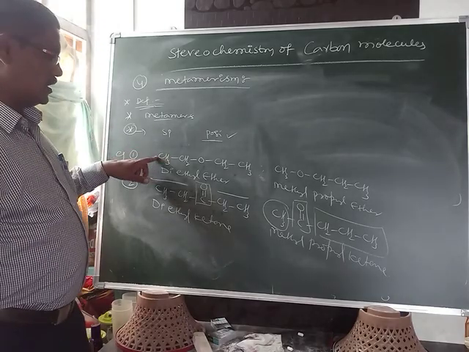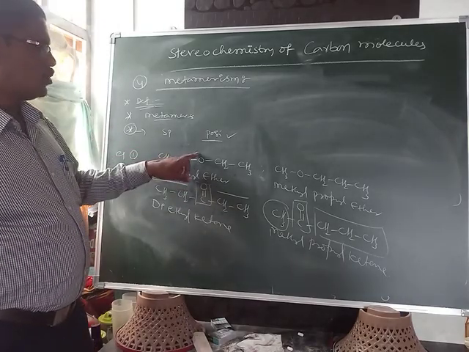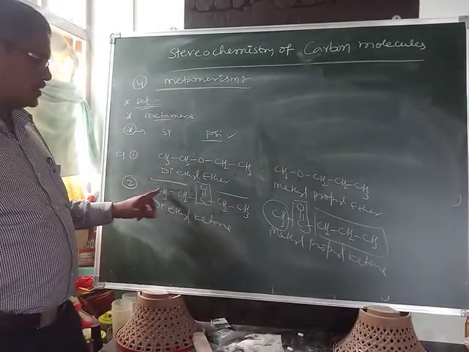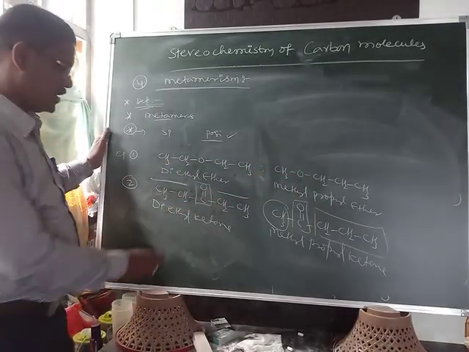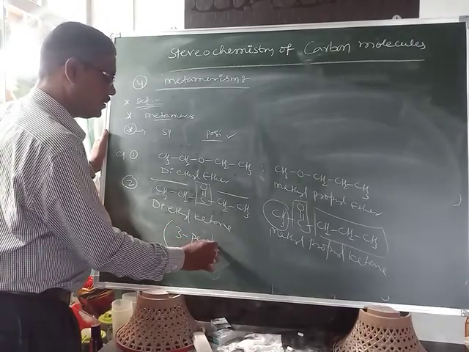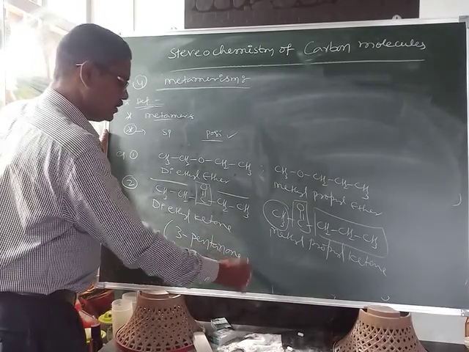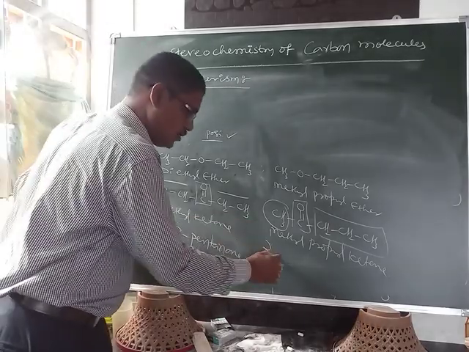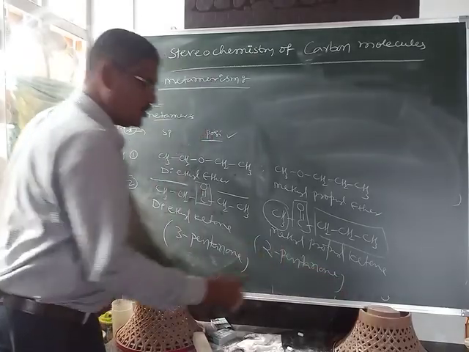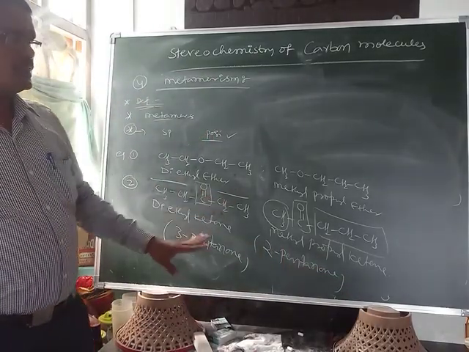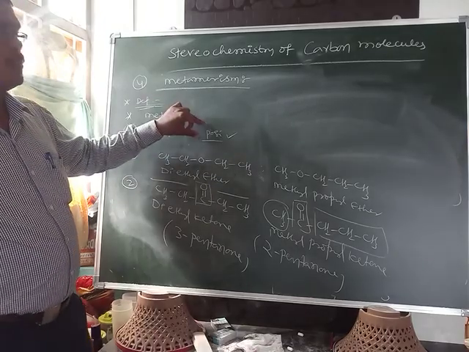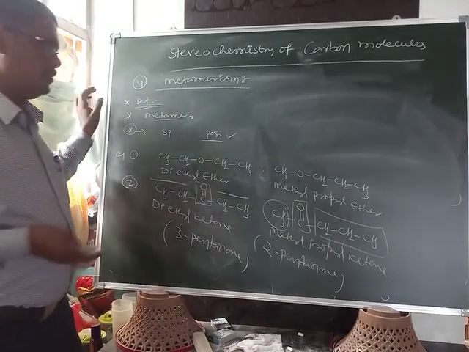Why? Because here the position is after two carbons, and here the position is after one carbon. This is the IUPAC name: 3-pentanone and 2-pentanone. That's why only the position of the functional group is changed, so this is a special example of positional isomerism.